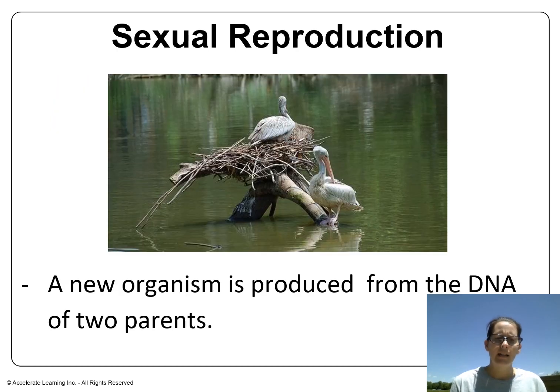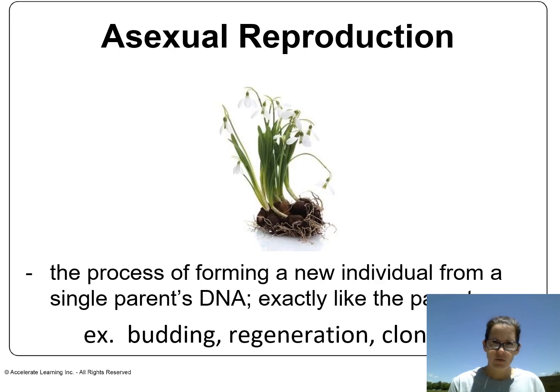Sexual reproduction is when a new organism is produced from the DNA of two parents. Asexual reproduction is the process of forming a new individual from a single parent's DNA. So the organism that's reproduced is going to be exactly like the parent, all the way down to the DNA. Examples of that would be budding, regeneration, or cloning.